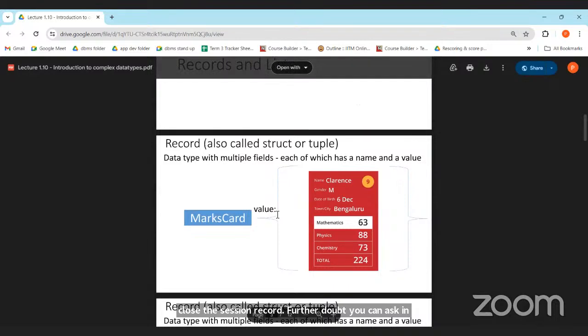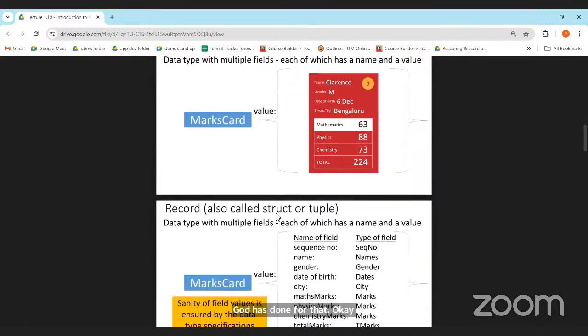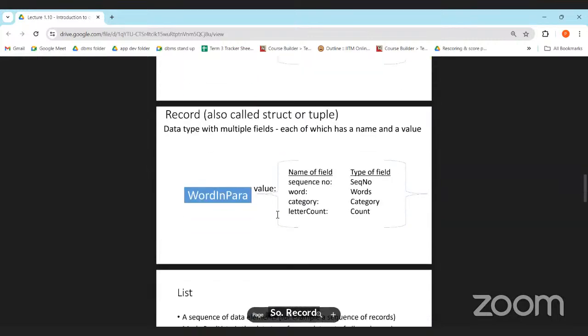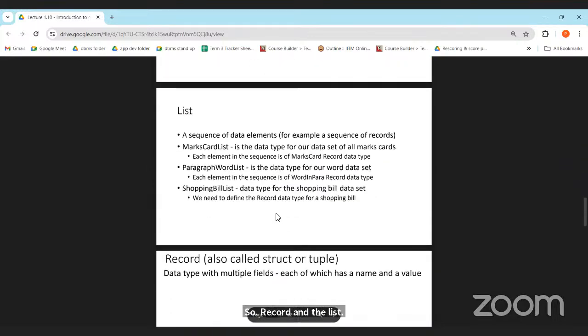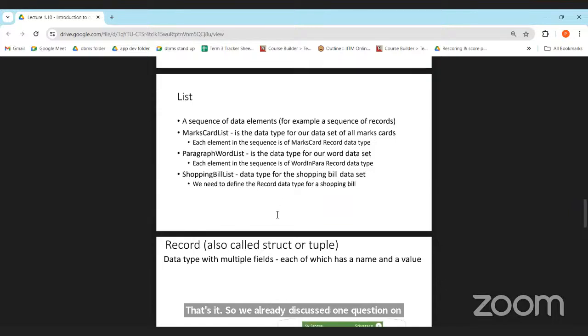So record is also called a struct or a tuple. Record and the list value. Sir, please explain sanity of data. Sanity is basically a correction of data, like whether it is following the structure of the data or not. That's it. We already discussed one question on that. You can watch that question.